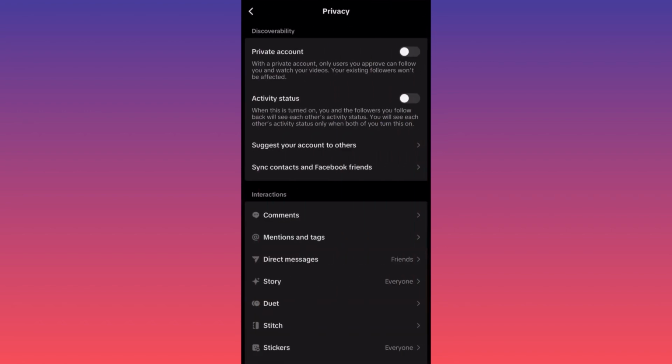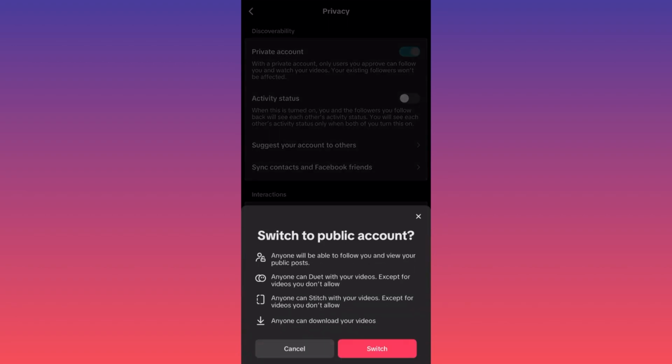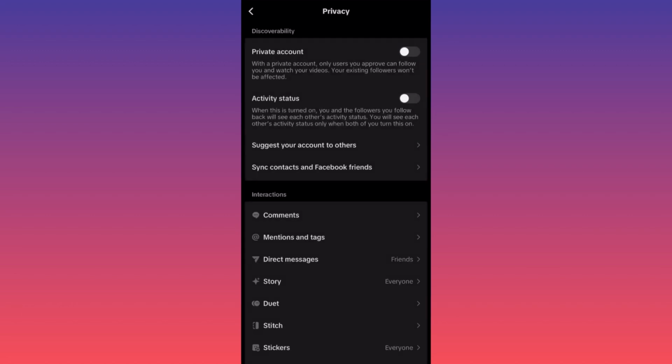The privacy will simply provide you with the older version, which essentially lets you make your account private. As you can see over here, when you toggle it on, you will have the capability to have your account private. You will only share information with people that are currently following you. This means that new people will not be able to see your content, or see you or find your account.